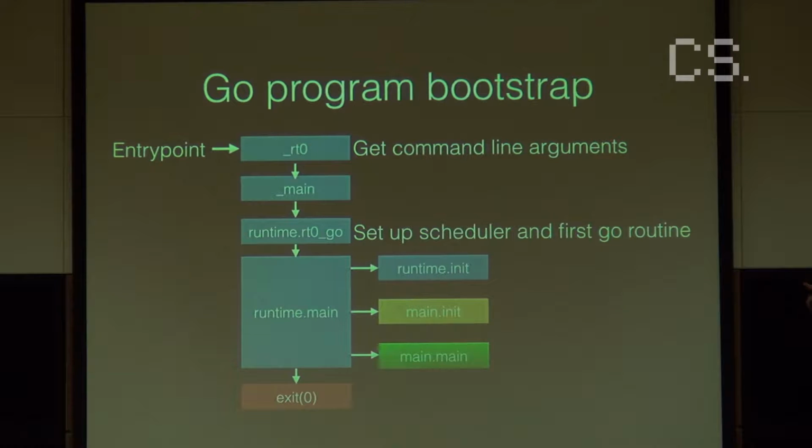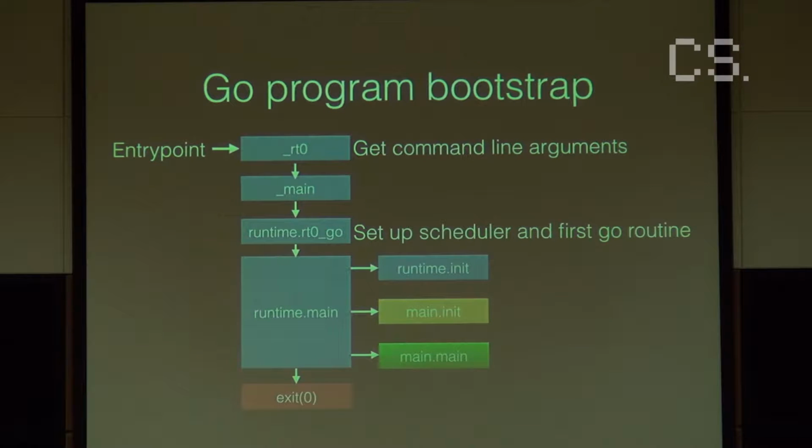So I'm going to start from the top, which is the entry point of Go, and it starts with a function called rt0. What rt0 does is get the arguments that are passed in on the command line and save them for later. Then it starts main. All main does is go to a function called runtime rt0go. The purpose of rt0go is to set up the scheduler and the first Go routine and the runtime, because at this point it's not really a Go program yet. There are no Go routines, there's no garbage collector, there's nothing.